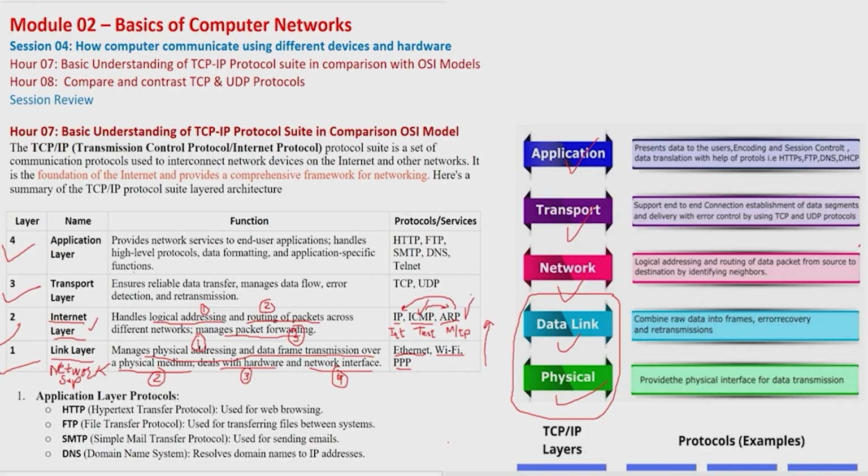If we know the IP, then we need the MAC address. So that will be translating between MAC and IP. And then the third one will be the actual forwarding of the packet, or actually the routing of the packet with the help of IP addresses. So these three major protocols are used for these three purposes.